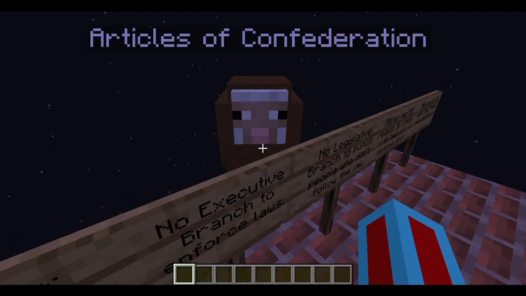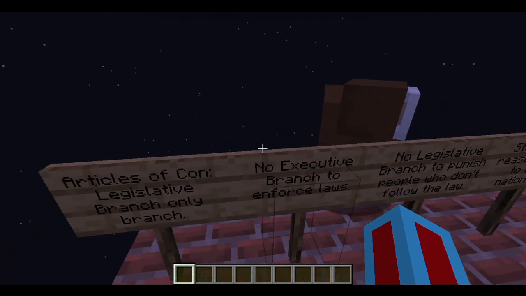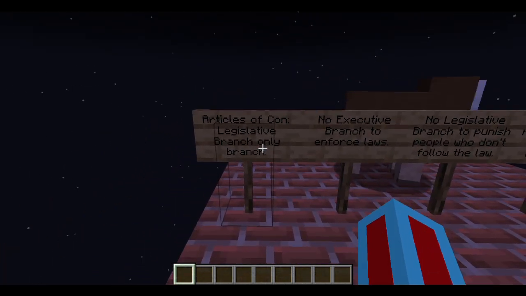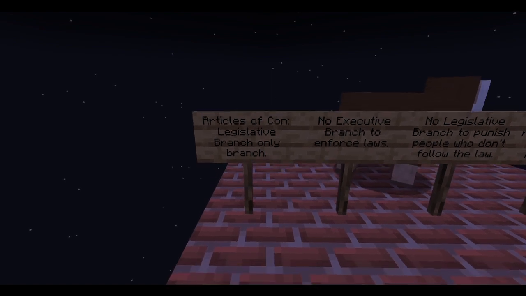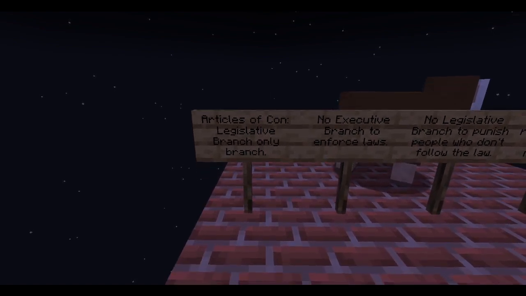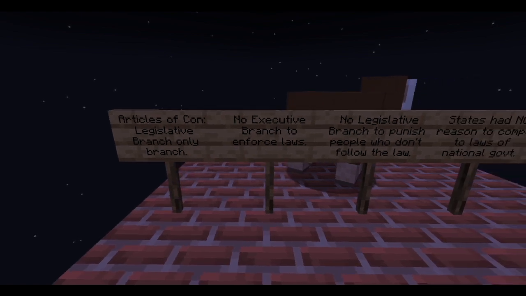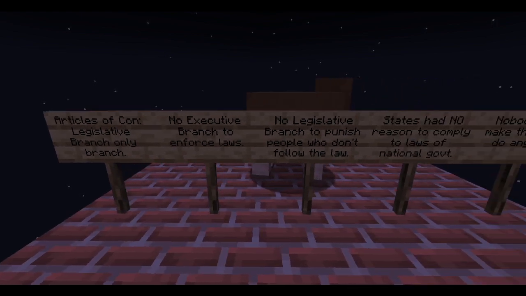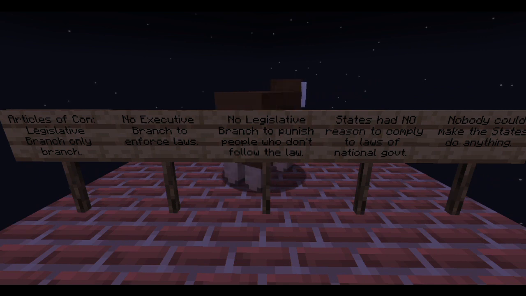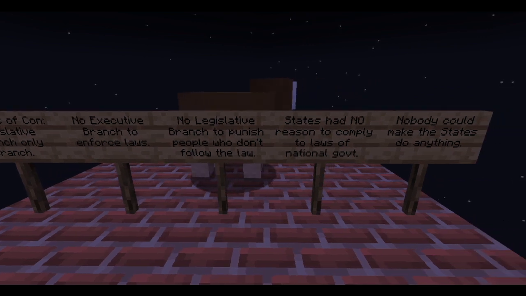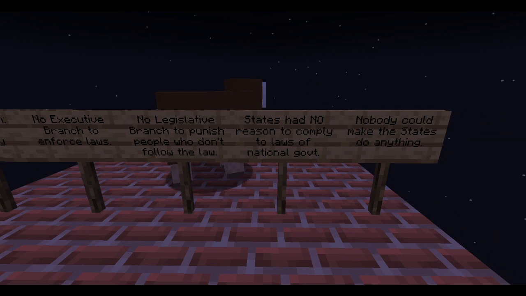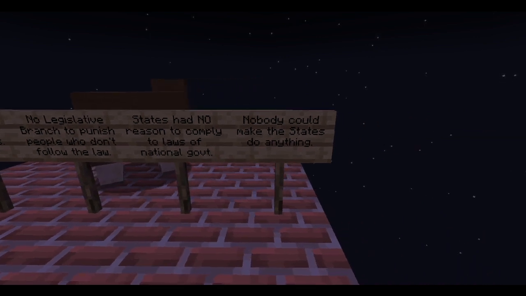The Articles of Confederation only had a legislative branch with a unicameral body. This is a problem because each state is only allowed one vote regardless of the population of the state. A bigger state's vote would have had the same value as a smaller state's vote. Without an executive branch, Congress had to resort to asking the state governors to enforce and carry out laws. Since there was no enforcement of the laws, there was no incentive to comply. No judicial branch caused the same problem because there was no one to enact a punishment for not complying.